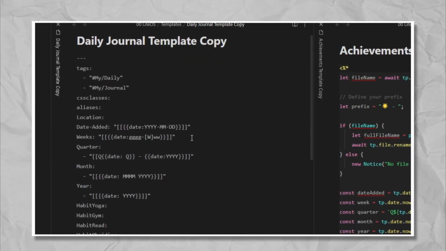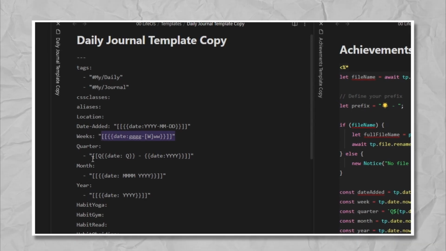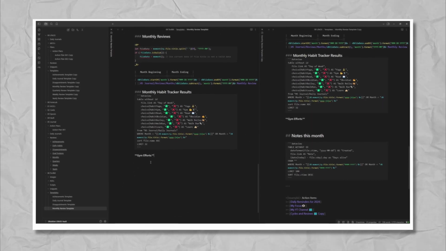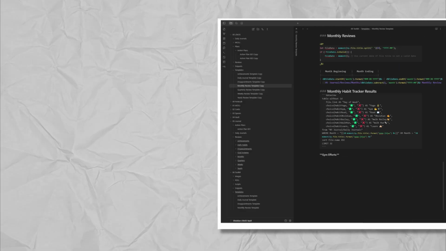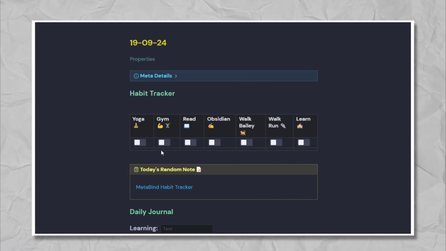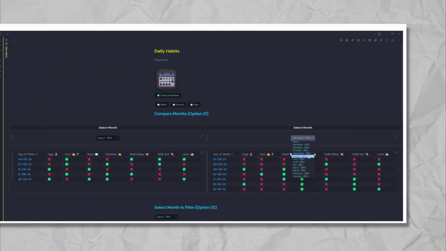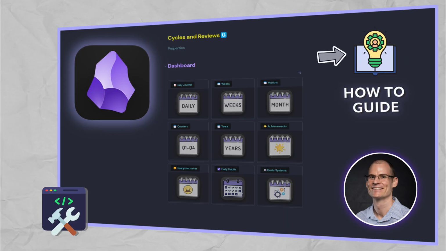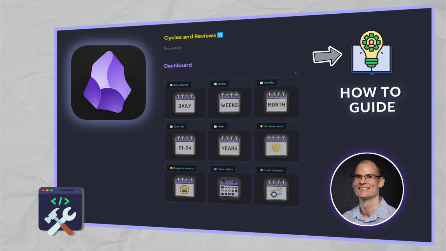If you are an Obsidian user struggling to set up a practical journal or habit tracker, this video series is for you. By the end of this series, you will have actionable strategies to track your habits and journal more efficiently in Obsidian. Join me as we dive in and start optimizing your workflow.